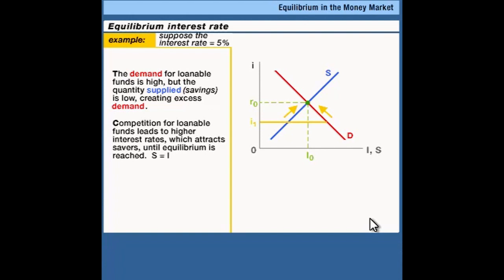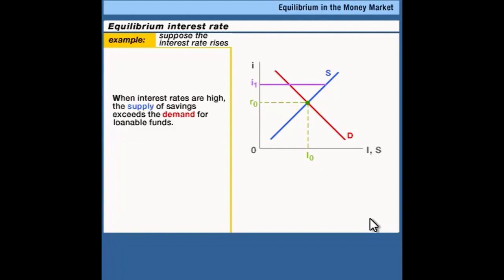So savers would start to bid against one another, agreeing to accept a lower interest rate rather than doing without any return at all. So then what happens is that as the interest rate falls, with savers being willing to accept a lower rate, more businesses want to borrow money. The interest rate continues to fall because of this excess supply of loanable funds until finally we return to the point at which savings equals investment.